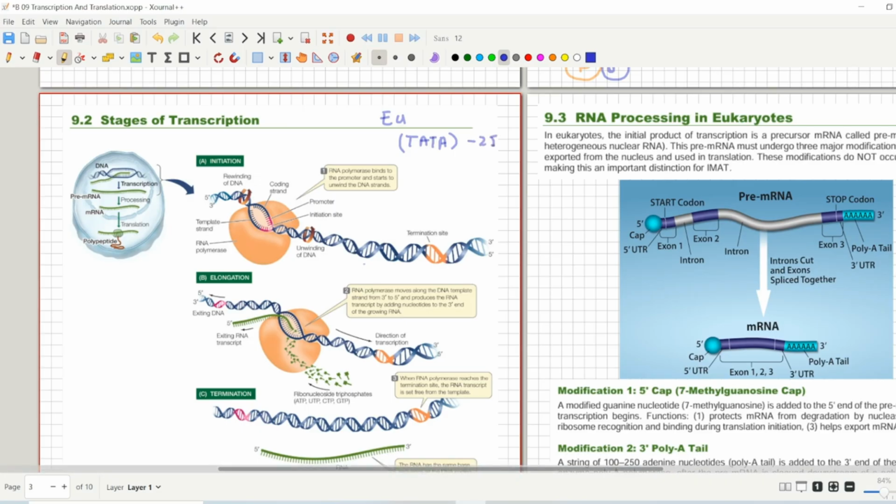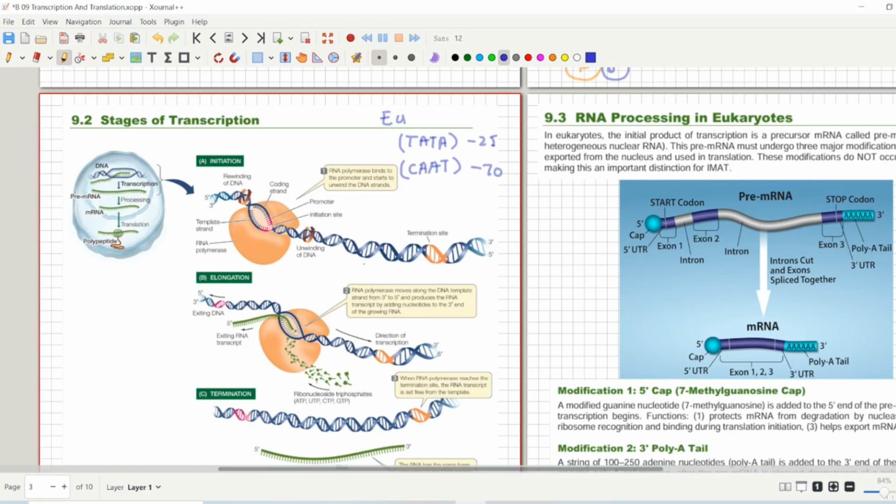Then there is another sequence called the CAT box. This is CAAT, so it is thymine, adenine, thymine, adenine, cytosine, adenine, adenine, and thymine. It is called the 70 sequence. These names refer to the position in the promoter region, approximately how many nucleotides before the transcription starts that these sequences are located.